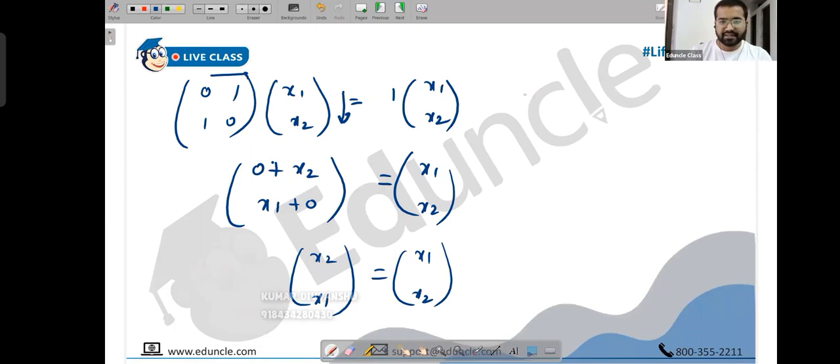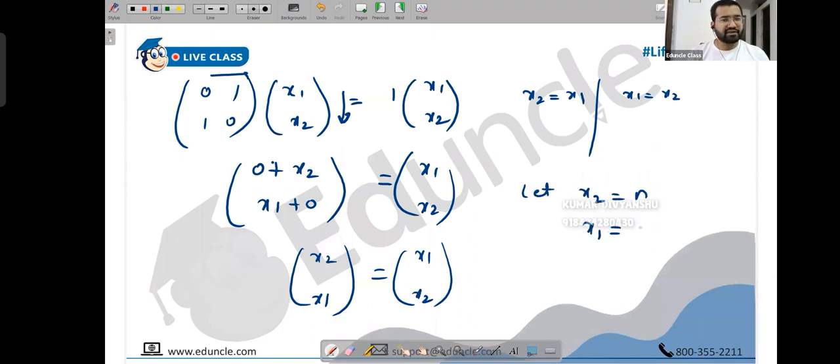Equate numerators, like equate the terms. So the first term is giving you x2, x1, and the second term is giving you x1, x2. I have already told you people in the last classes also that you'll never get specific solutions in eigenvectors. You'll always get a generalized solution such that one equation will be repeated. As you see, you have a repetitive equation. x1 is x2. So you have to say, let's suppose x2 is n. Suppose. So what will happen to x1? x1 will also become n because x1 and x2 are same now. The point is, any value of n which satisfies this equation is always correct. So there are infinitely many eigenvectors. That is what you can see.